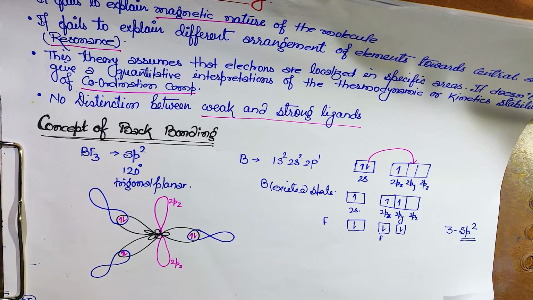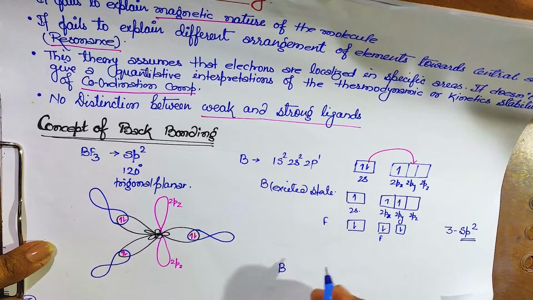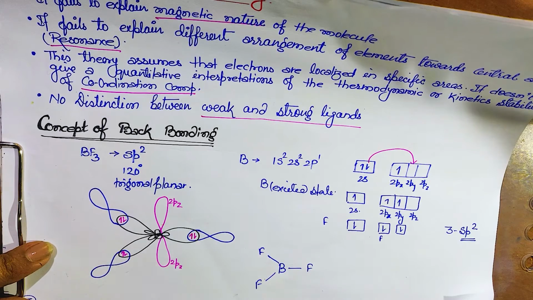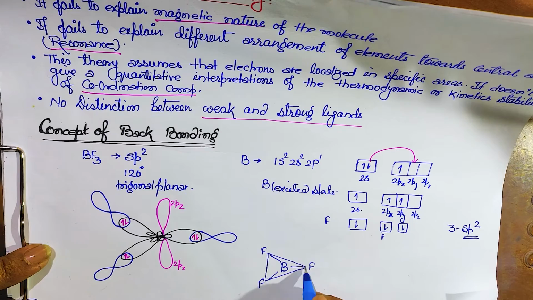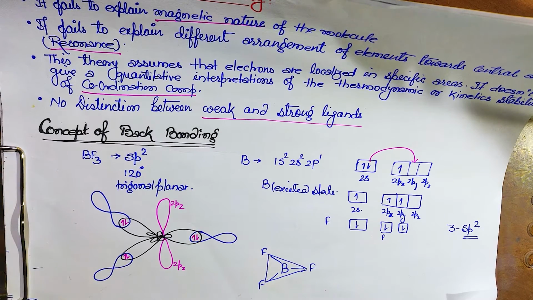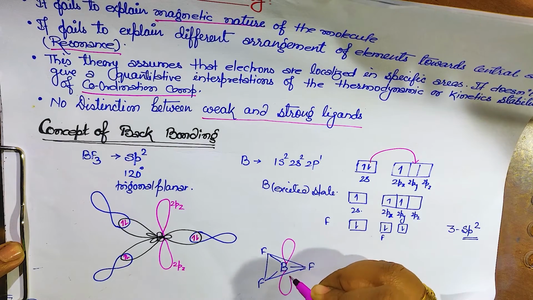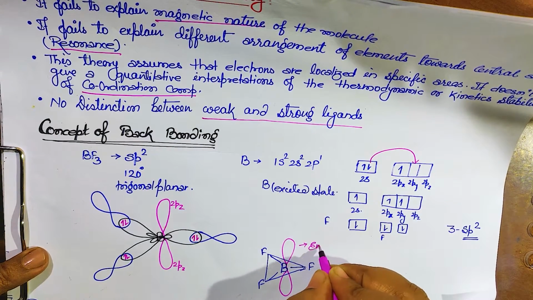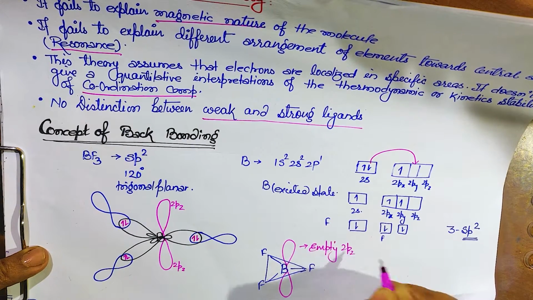So if I draw the whole structure, I will get boron, fluorine over here, this fluorine over here, and this fluorine over here. It is going to give you a trigonal planar structure, isn't it? Trigonal planar structure like this. And the empty 2pz orbital will be like this, isn't it? So this is the empty 2pz orbital.